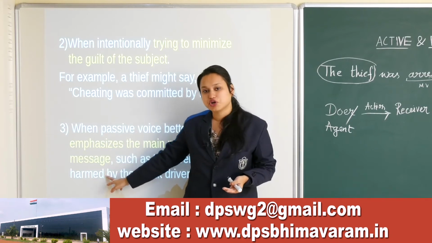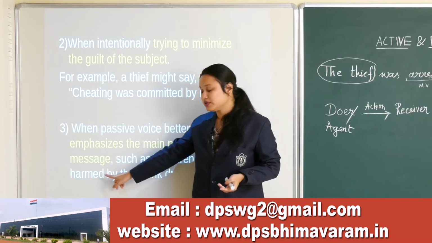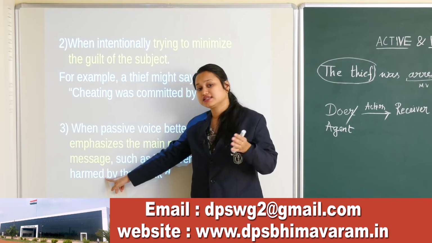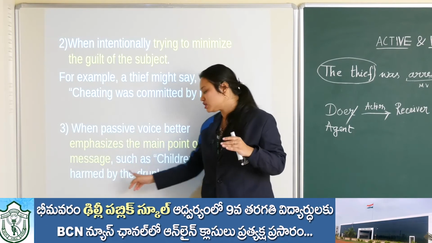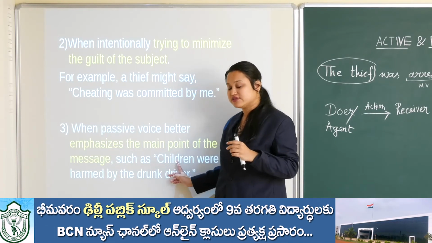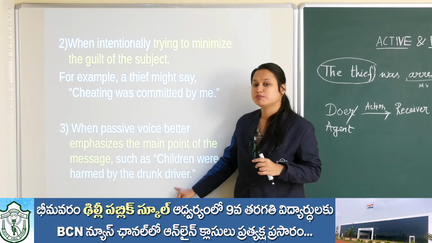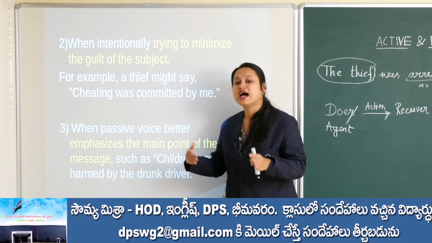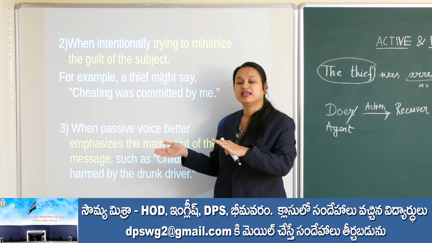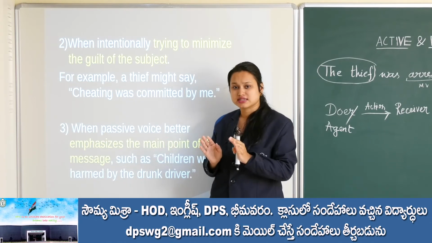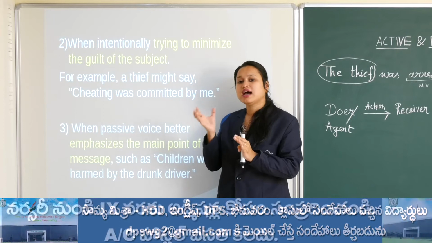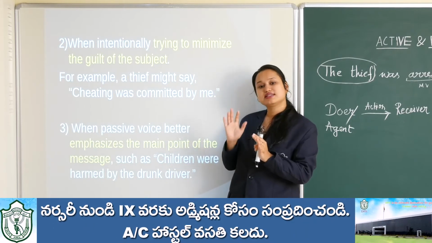So harmed is the verb here. Who is the receiver of the action? The children. And who did the action? The bus driver. So the bus driver harmed the children. That is the active voice sentence. The bus driver is the doer, and children is the receiver.